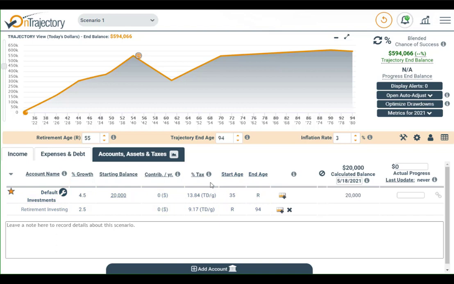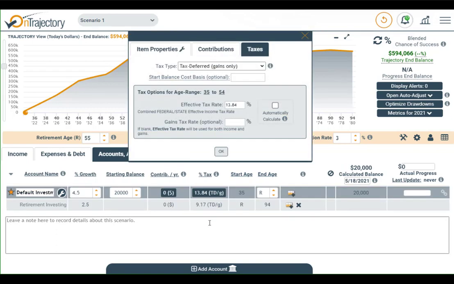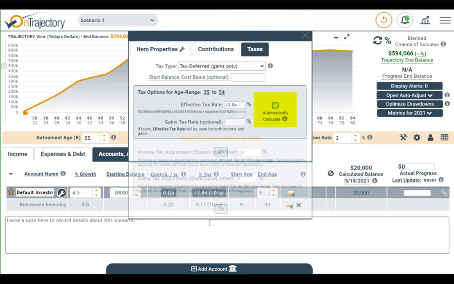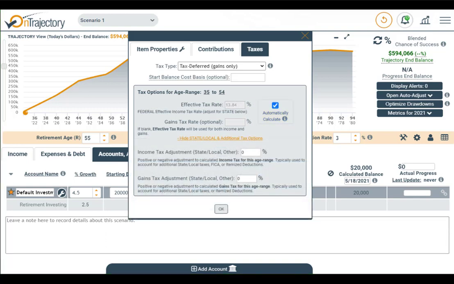To change the rate, simply click in the percent tax column and change it here. Note that there is also the Automatically Calculate option. If you choose this option, OnTrajectory will calculate your federal effective tax rate based on your total income and gains. If you use this option, however, be sure to add in your state income tax rate here, which I believe for Colorado is about 4.6%. I'll finish up the tax discussion simply by saying that everyone's particular tax situation is different, and you should talk with a professional for personalized advice.